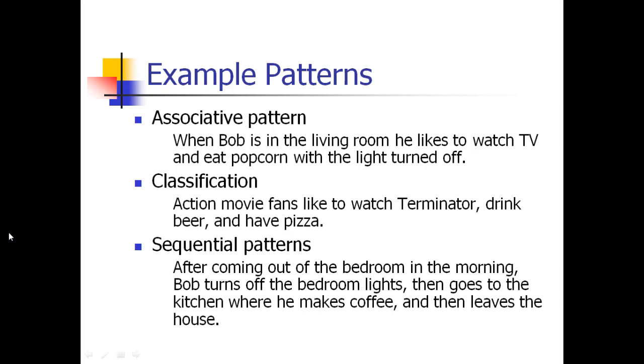The next one is called sequential pattern. Sequential pattern means the things will be done in an orderly way, not at the same time. They will be done one after another. After coming out of the bedroom in the morning, Bob turns off the bedroom light. Then he goes to the kitchen, makes coffee and leaves the house. For example, he gets up in the morning, switches off the bedroom light, goes to the kitchen, makes a coffee, then leaves the house for work or somewhere. These are done orderly, step by step. This is called sequential pattern.